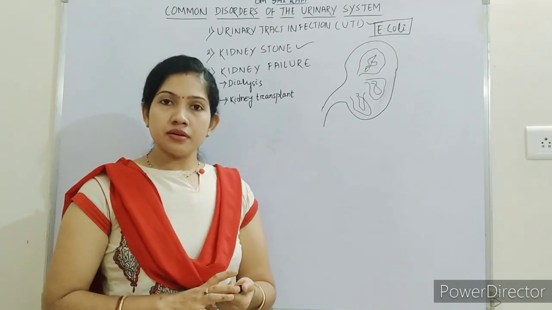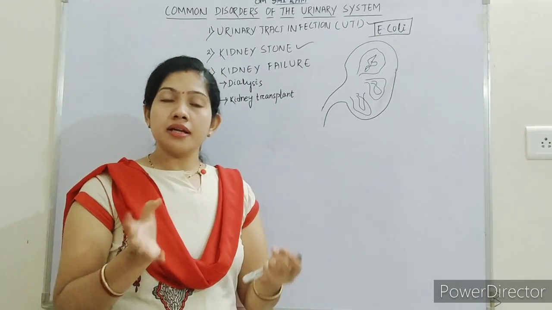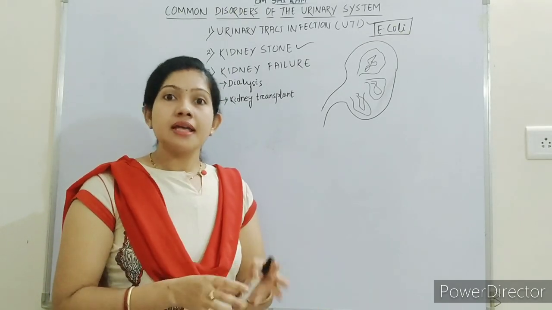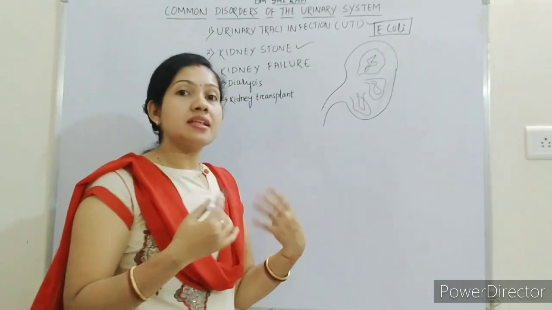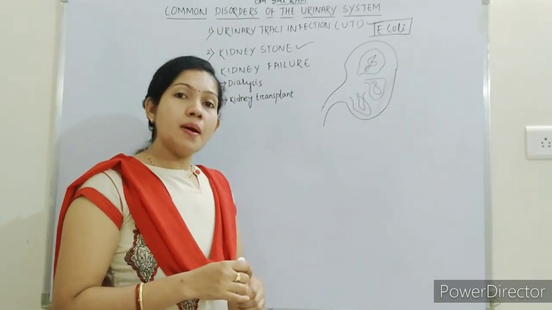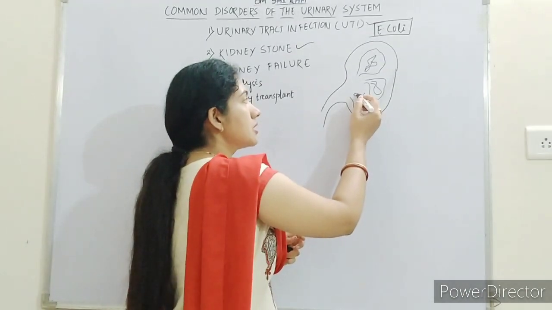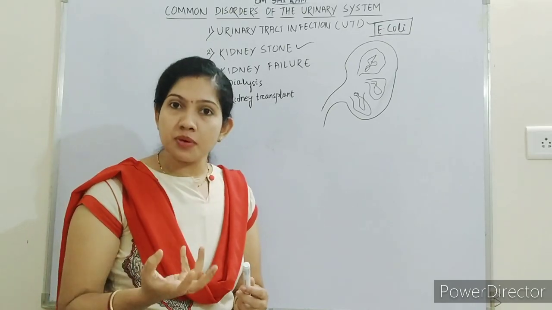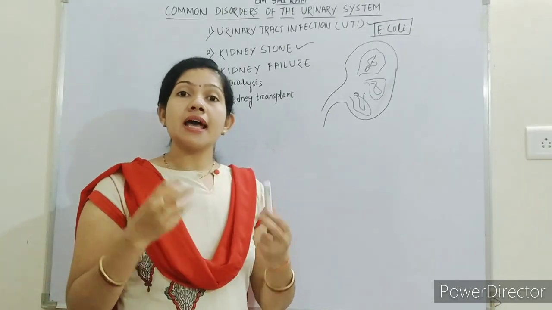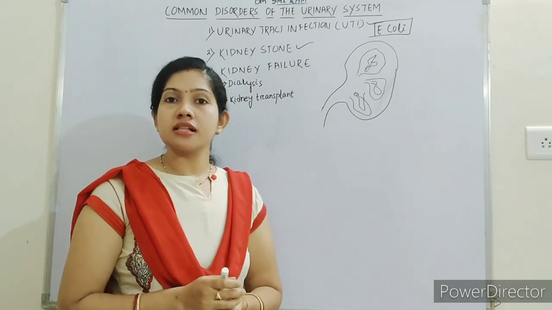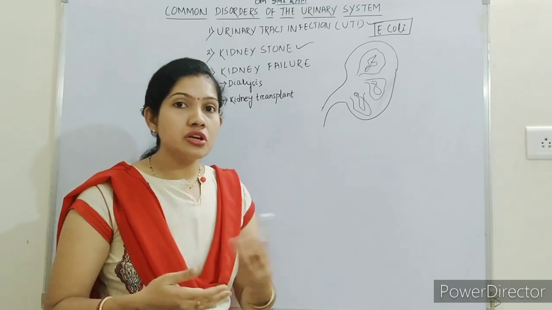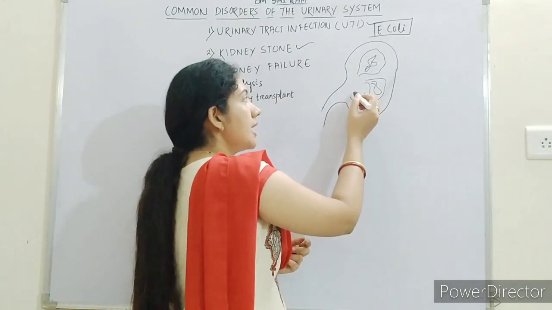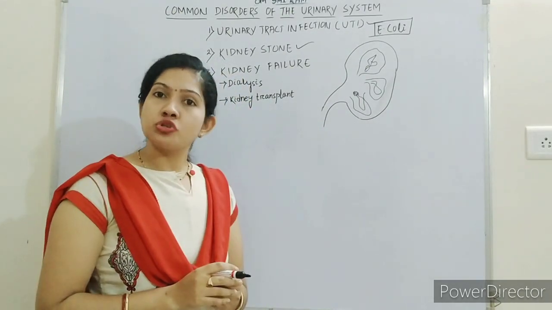If the person contains a lot of minerals in the blood, then during continuous filtration, some minerals, especially calcium, such as calcium oxalate or calcium phosphate, may be deposited. If there is a high content of calcium oxalate and calcium phosphate in the blood, then during filtration there may be deposition of mineral and it will form a stone.